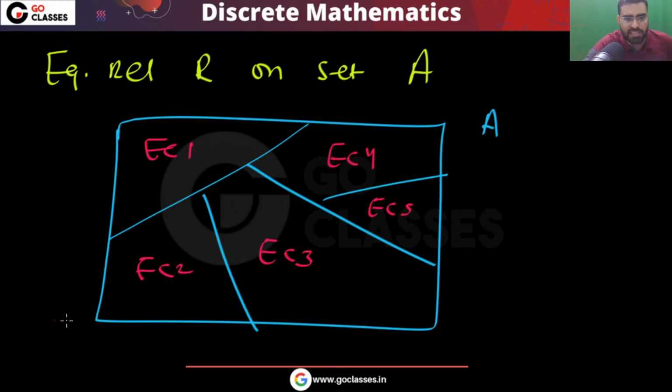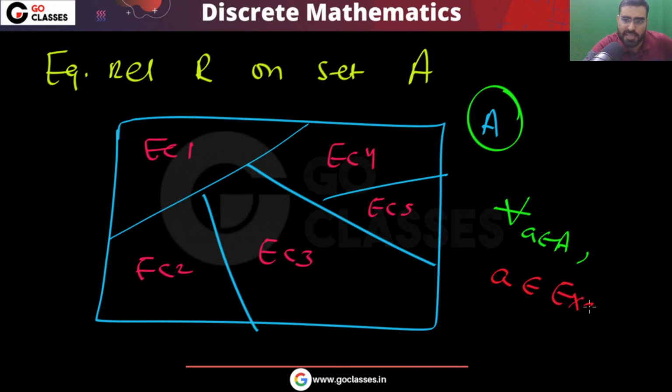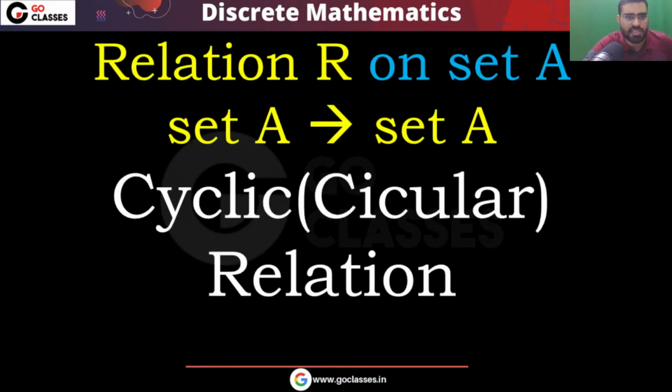There can be more equivalence classes. You can have an infinite number of equivalence classes, but the point is very simple: these are disjoint, non-empty, and they cover all the elements of A. So basically, for every element A, it will belong to exactly one equivalence class. Okay, so now let's move on. All these things we have seen. Now let's see the next property.